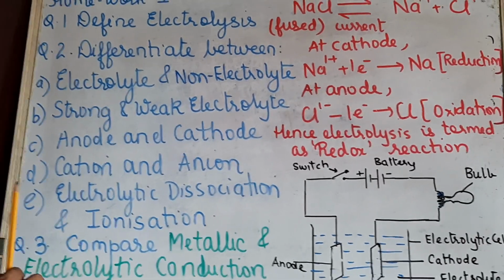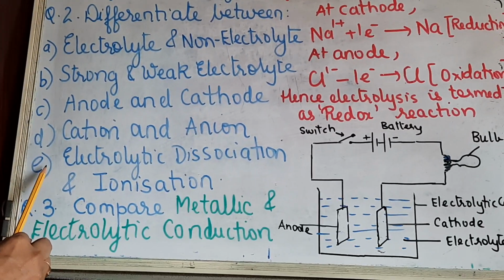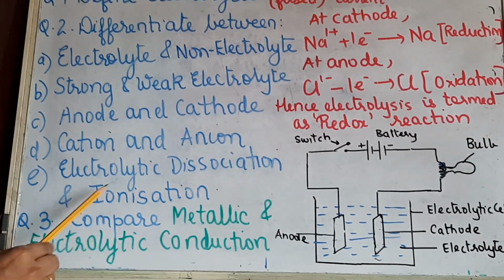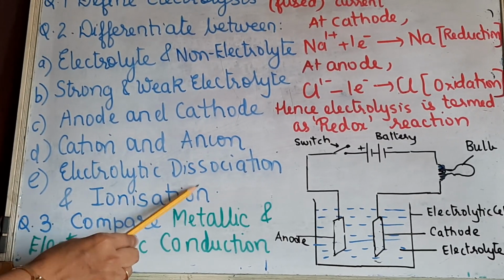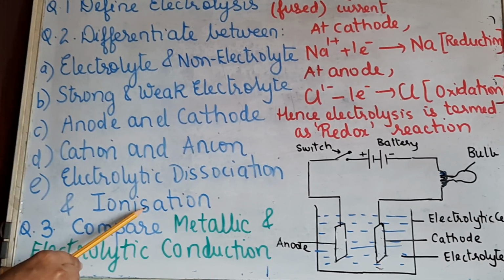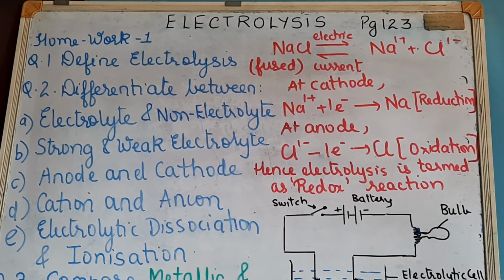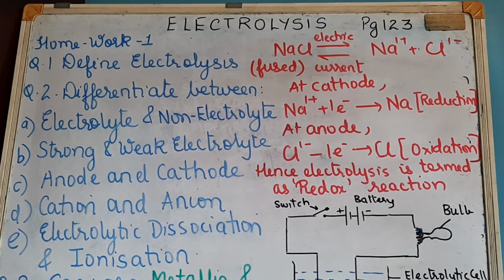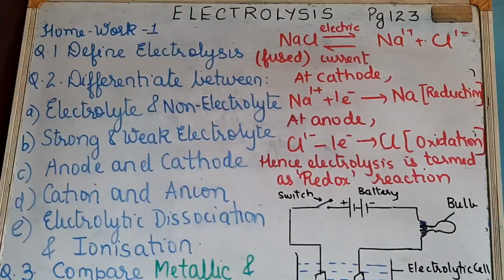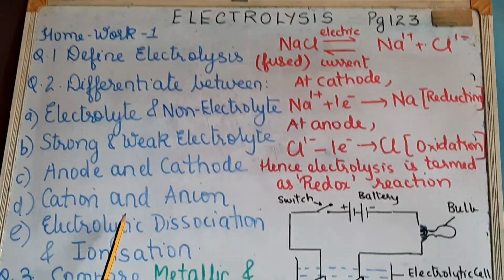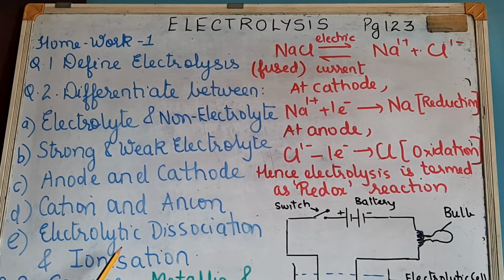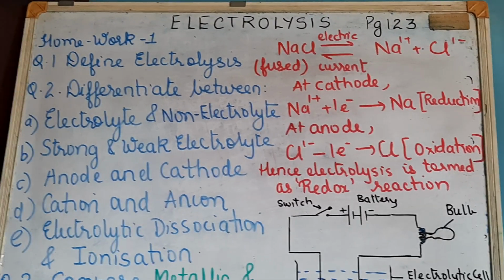Okay. Now coming to the next one, that is electrolytic dissociation and ionization. Now this is very important. This we had discussed in chemical bonding also. Electrolytic dissociation and ionization. What was the difference? Yes, dissociation always takes place in electrovalent compounds, right? And ionization takes place always in covalent compounds.